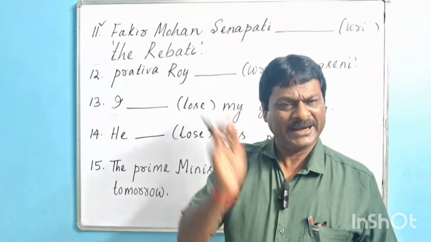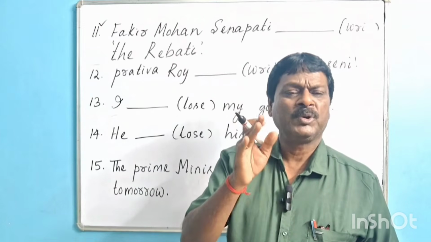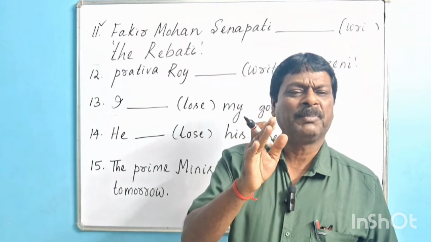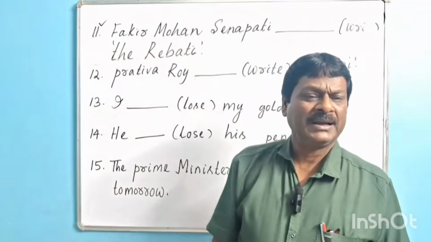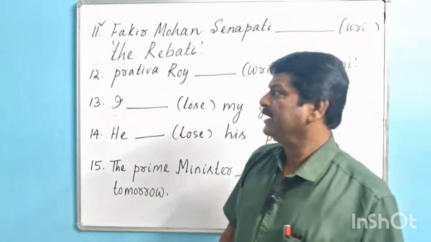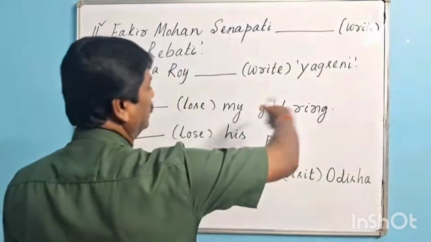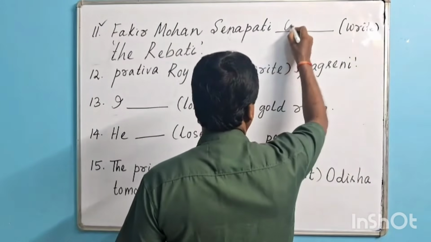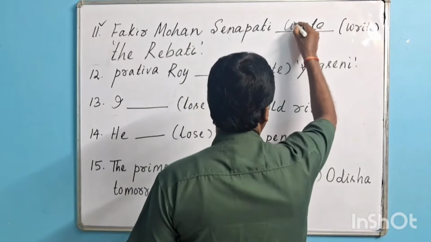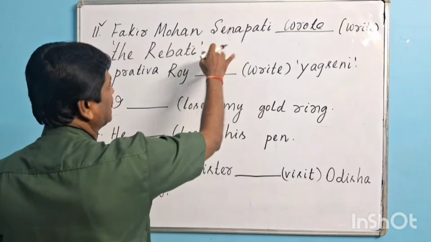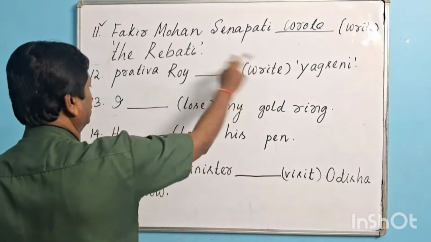If they are dead, we shall use simple past. That's why Fakirmohan Senapati is no more alive, he is dead. That's why the appropriate verb will be here wrote. Fakirmohan Senapati wrote the Rebati.